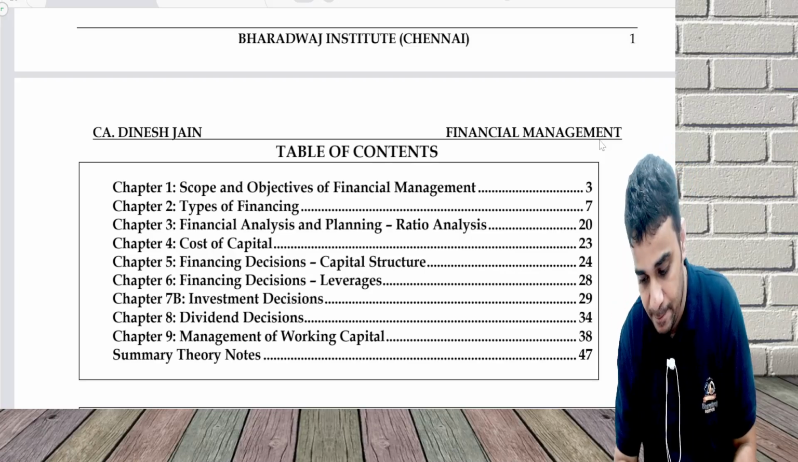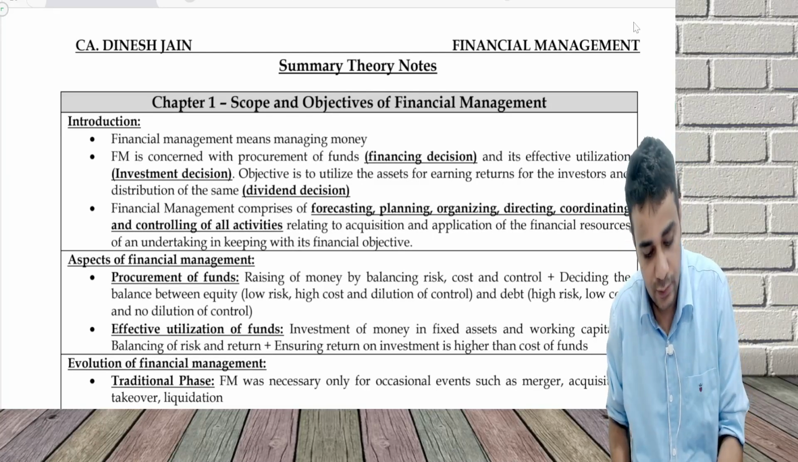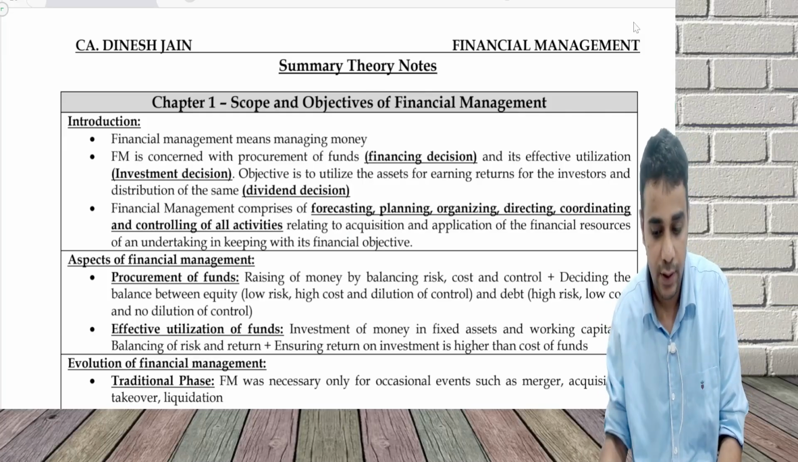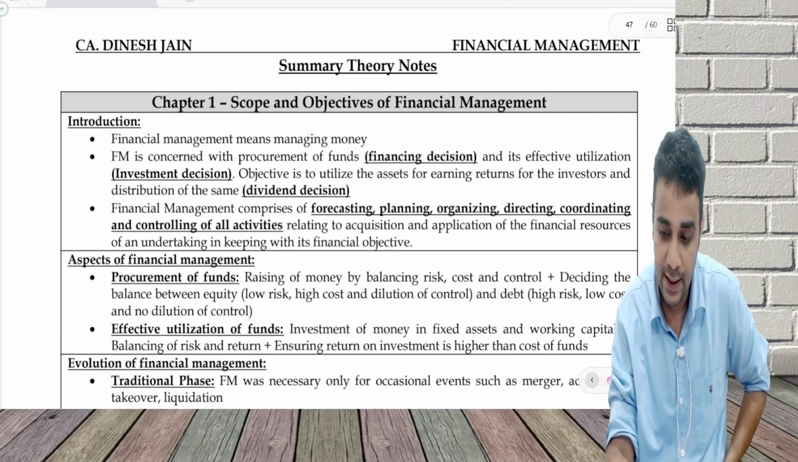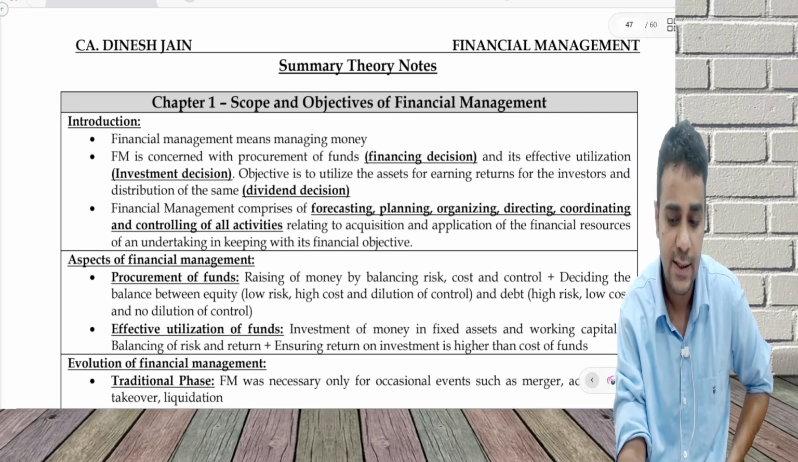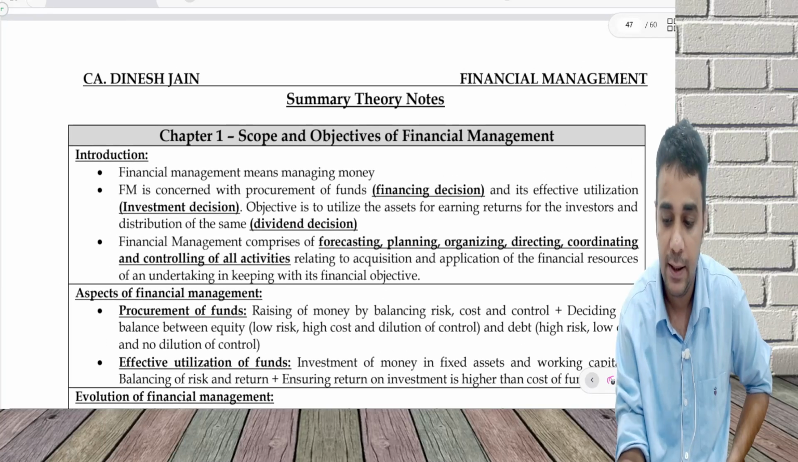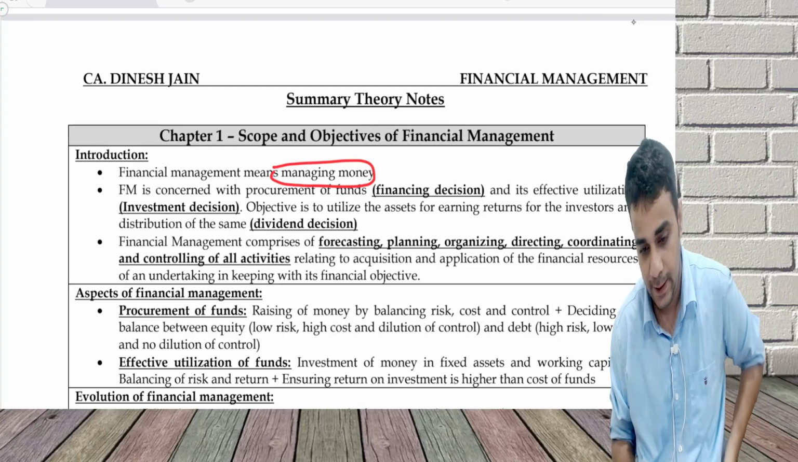Thank you, friends. Introduction. First chapter, scope and objectives of financial management, where we start with the introduction. What is financial management? As the name indicates, financial management means managing finance. A very simple definition is managing money. That is the most important definition of financial management. We are trying to manage inflows and outflows of money.